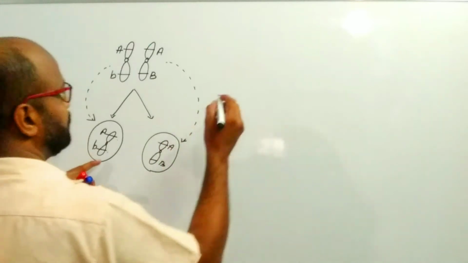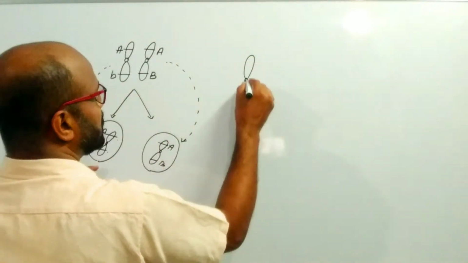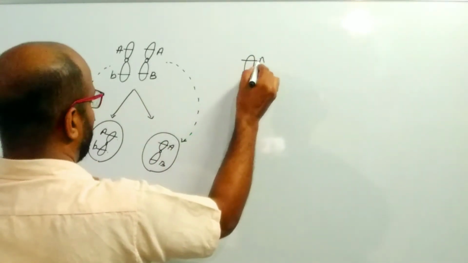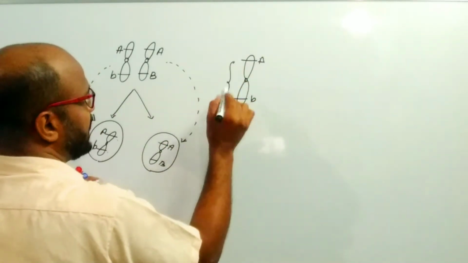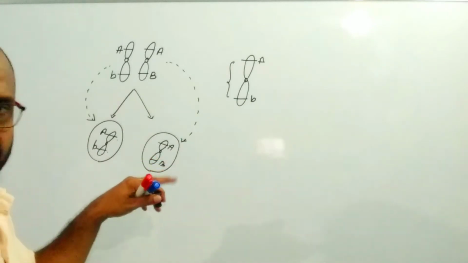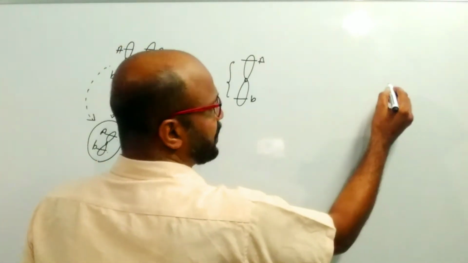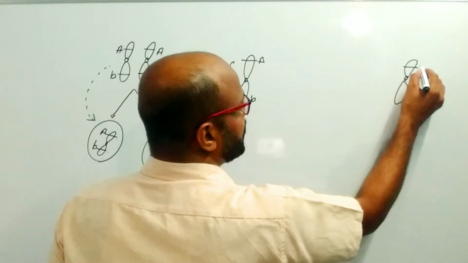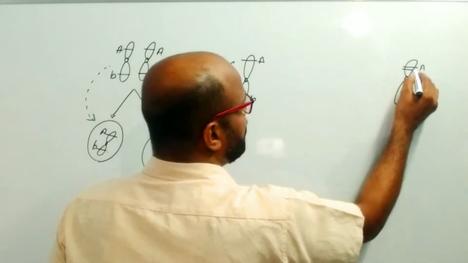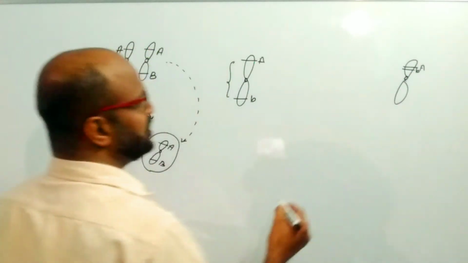Suppose the same chromosome contains capital A and small b, and they are present far from each other. In another case, suppose the two genes are present very close to each other.